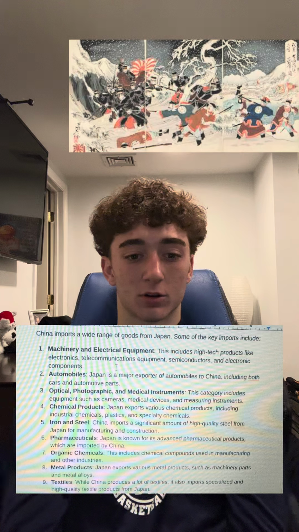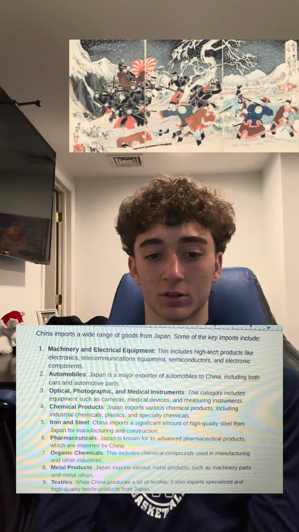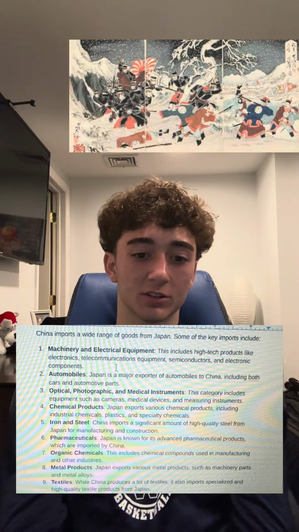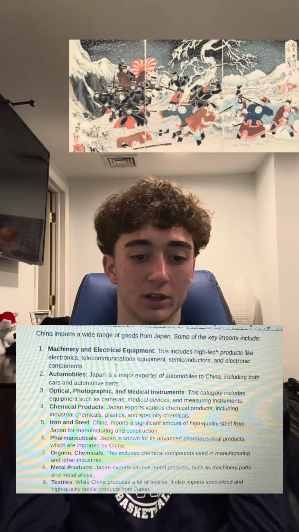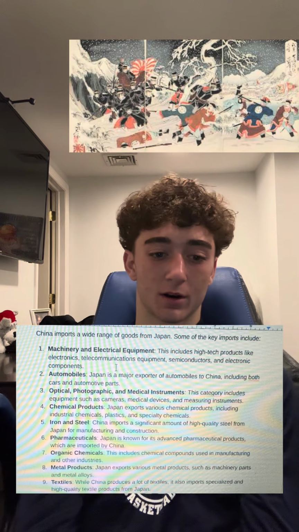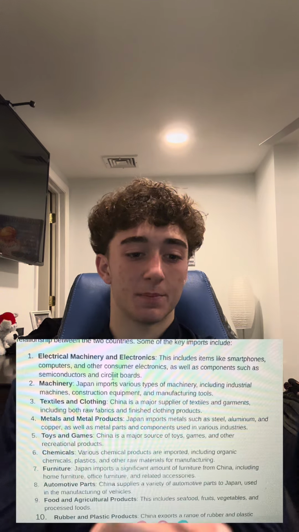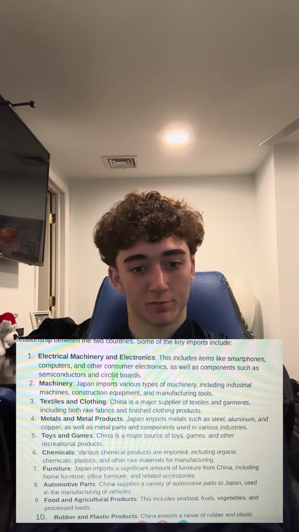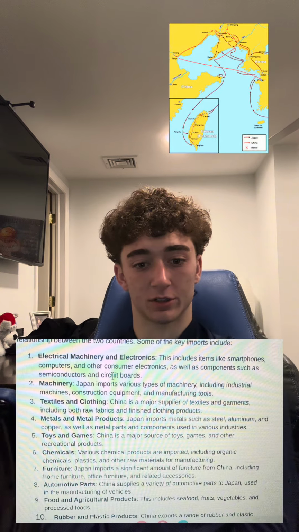The fourth one is chemical products. Japan exports various chemical products, including industrial chemicals, plastics, and specialty chemicals. Iron and steel: China imports a significant amount of high-quality steel from Japan for manufacturing and construction, and the other four or five are up on the screen. And then Japan imports a wide variety of products from China, reflecting the close trade relationship between the two countries.